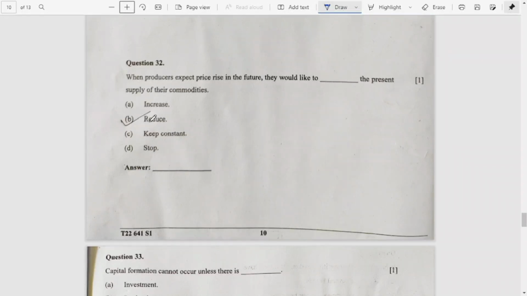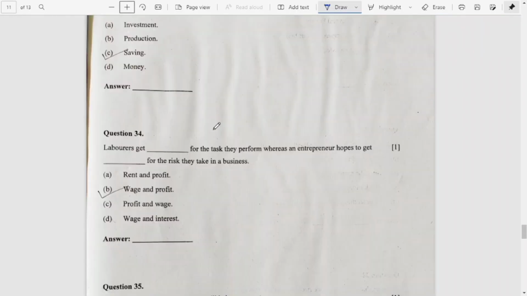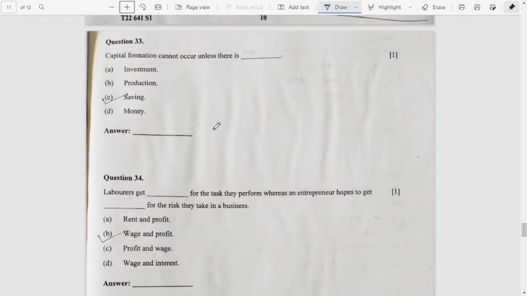The answer is B, reduce. Number 33, capital formation cannot occur unless there is saving. C is the correct answer.